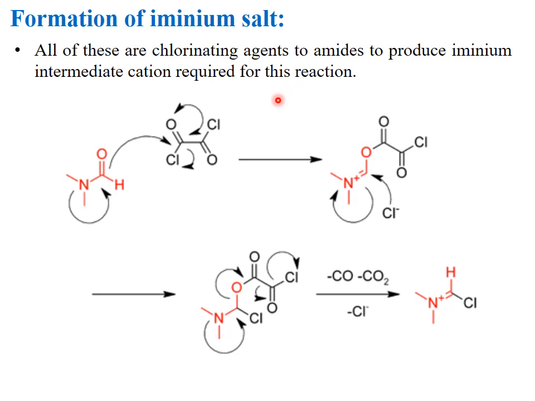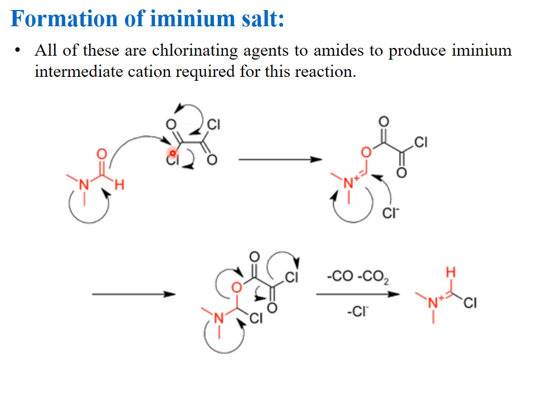The nitrogen carries a positive charge, and there is a bond between the oxygen of the amide and the carbonyl carbon of the oxalyl chloride. This chloride, lost in the previous step, attacks the carbon, and the carbon-nitrogen double bond moves towards the nitrogen, giving a neutral species.